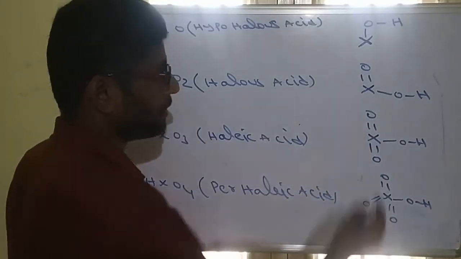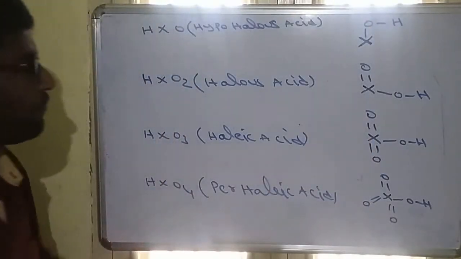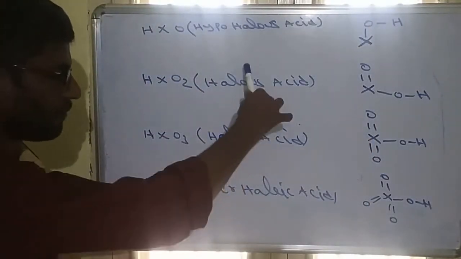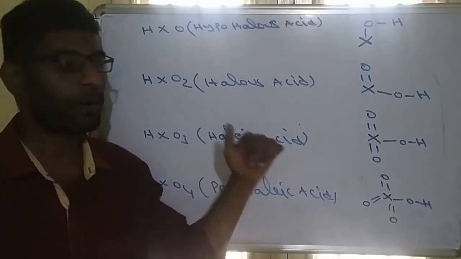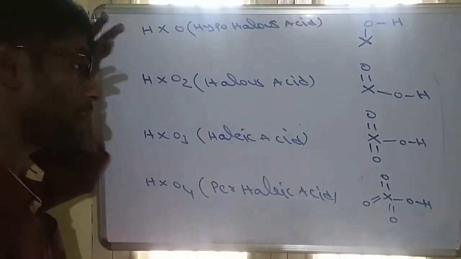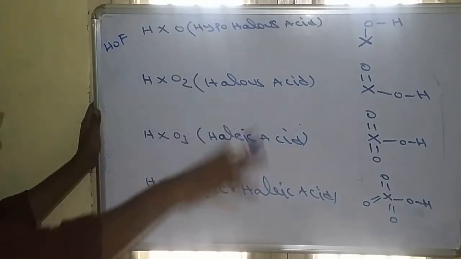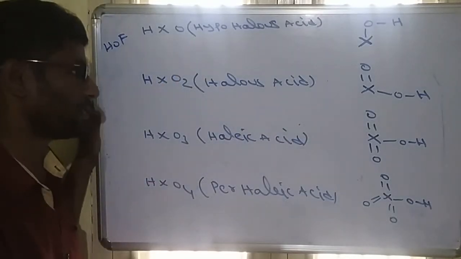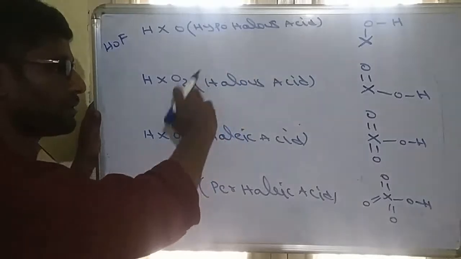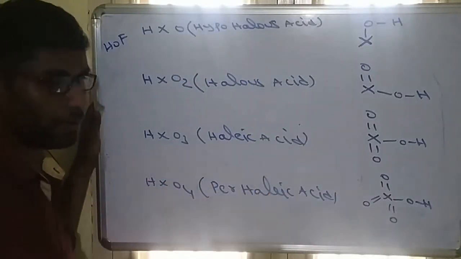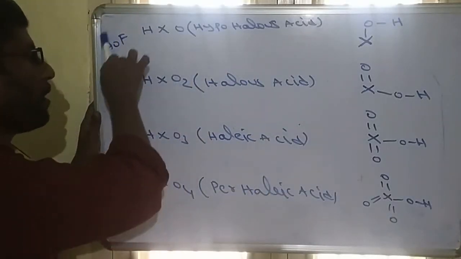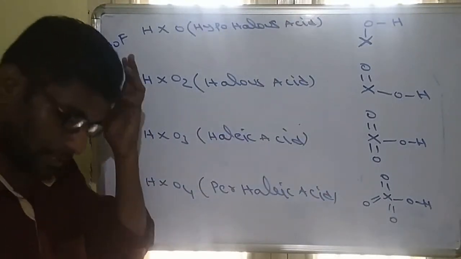And remember this, fluorine only forms hypofluorous acid. It does not form the remaining acids. Fluorine only forms hypofluorous acid, only HOF will exist. The remaining halogens will form all the oxo acids. But fluorine only forms hypofluorous acid.